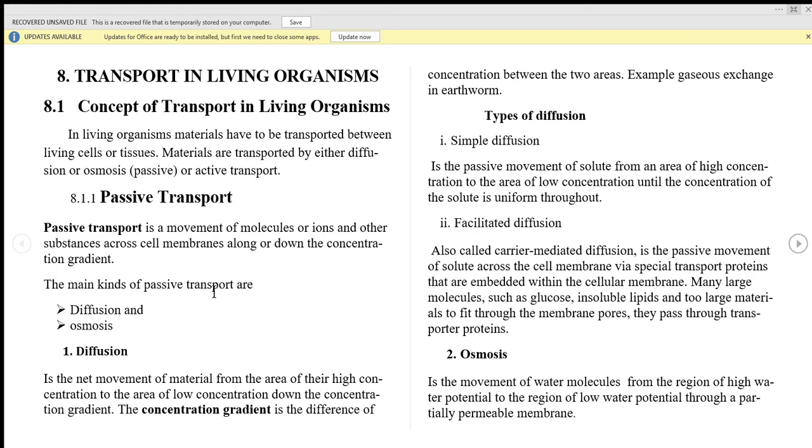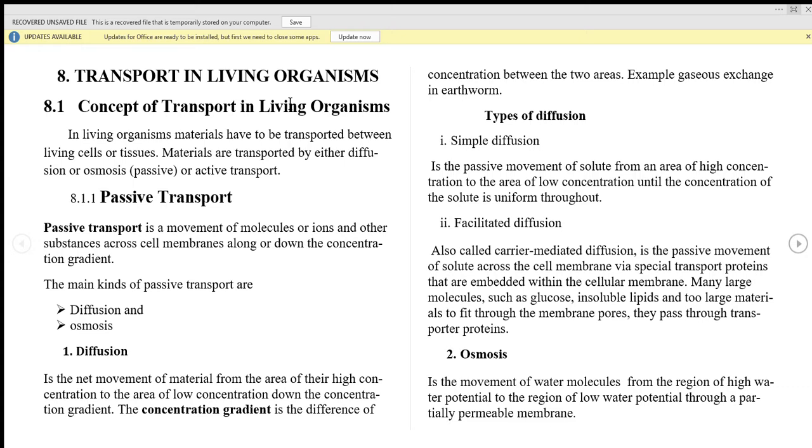Na today katika series za biology, leo tutaendelea na topic ya transport. Topic namba 8 katika biology ambayo ni transport in living organism. In general, as we know that living organism ambao ni multicellular complex, one organ and another are well separated. Therefore, there have to be transport of material from one region of the body to the next.